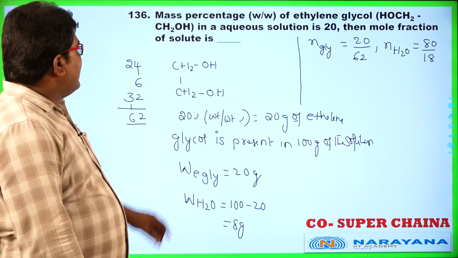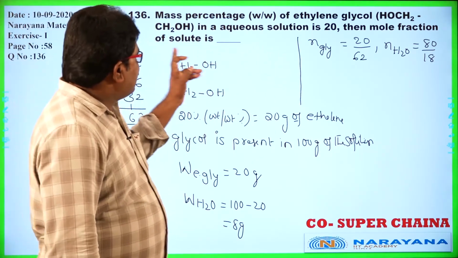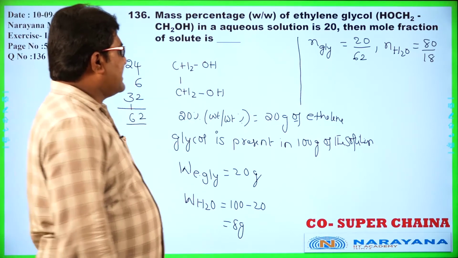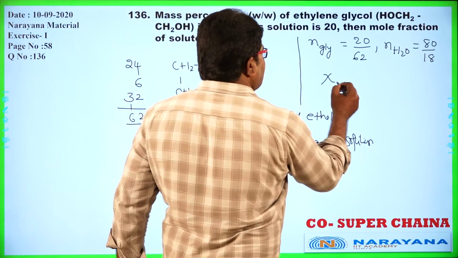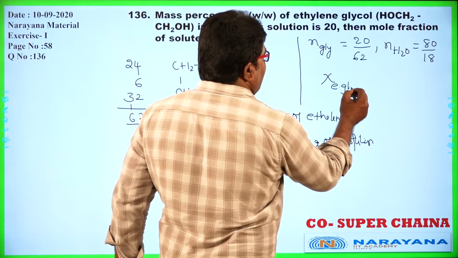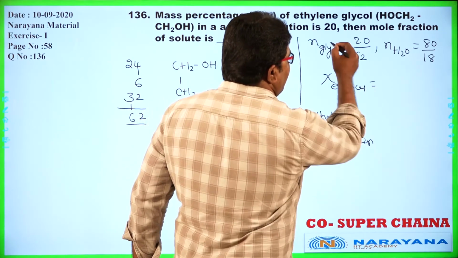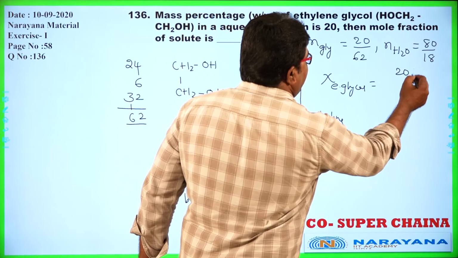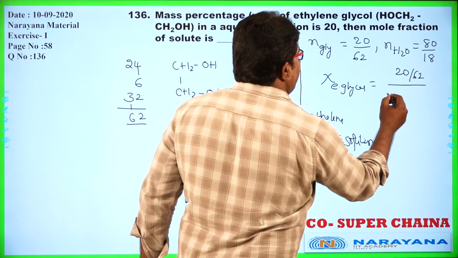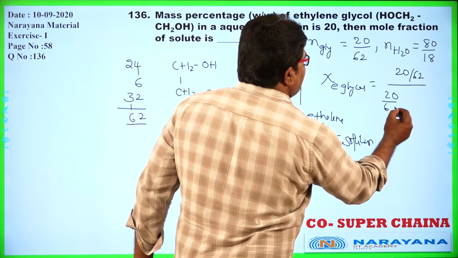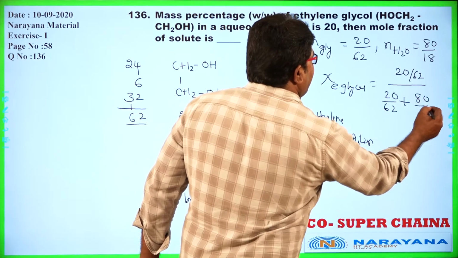Now he is asking the mole fraction of solute. Here solute is ethylene glycol. So mole fraction of ethylene glycol is equal to number of moles of ethylene glycol, 20 by 62, divided by 20 by 62 plus 80 by 18.